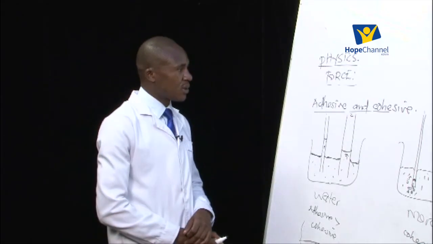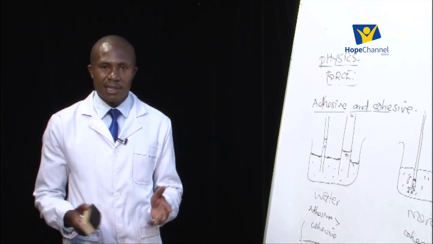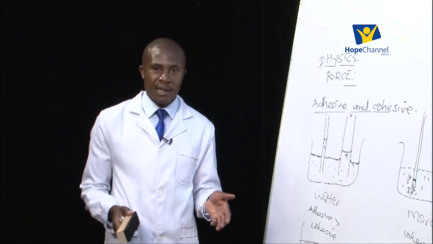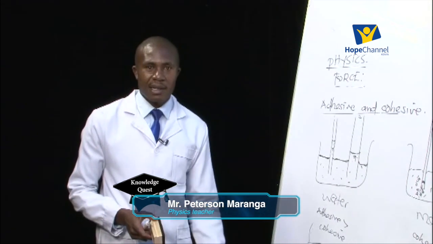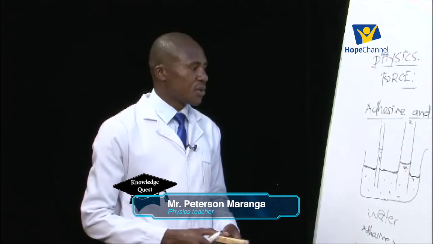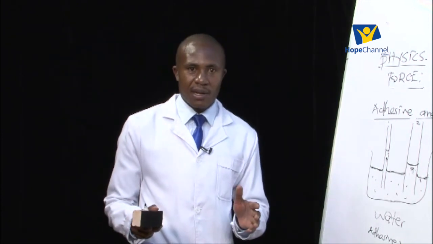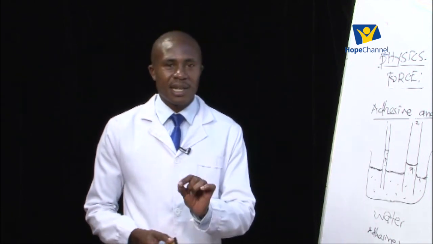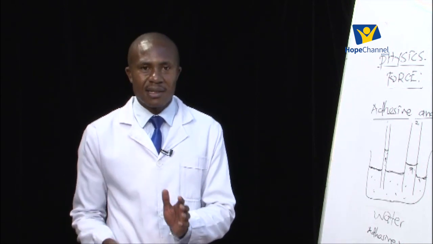So what we have just learned for our lesson today, we have looked at the magnetic forces. Just remember, magnetic force is the force of attraction or repulsion by a magnet, a very important thing. And so you can remember the applications we mentioned there, like in a loudspeaker or a moving coil loudspeaker or a telephone receiver. We also talked of another force, the friction force, the force that opposes relative motion between two surfaces in contact. Most importantly, the applications, like in walking, braking, lighting a matchstick, sharpening, etc.